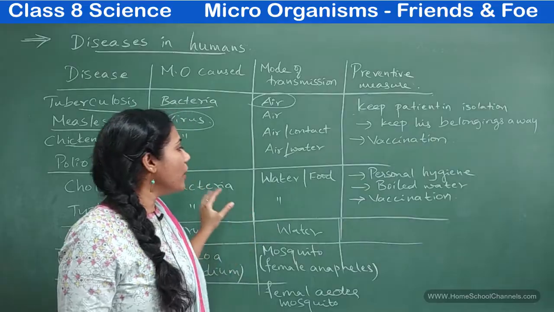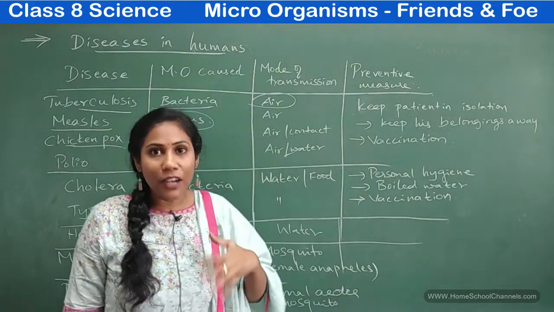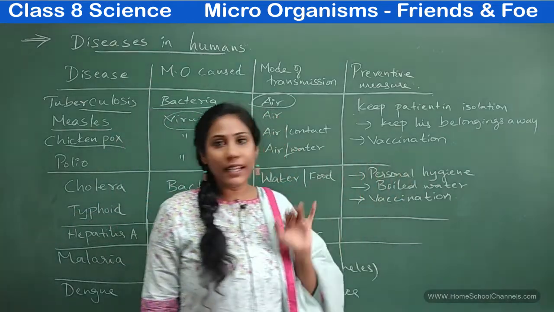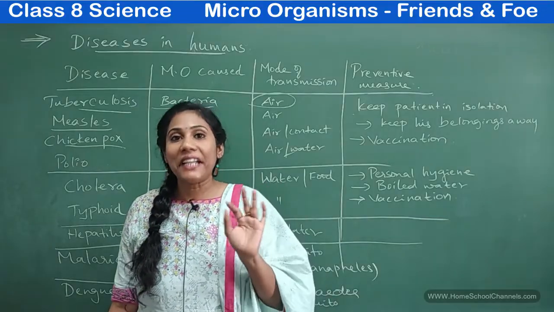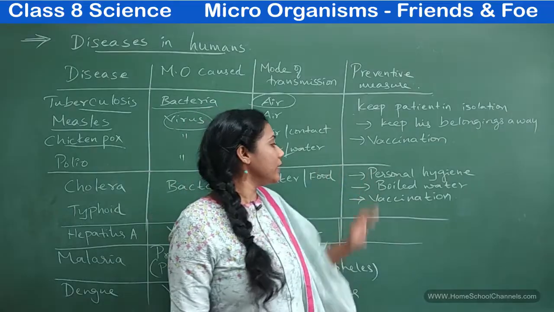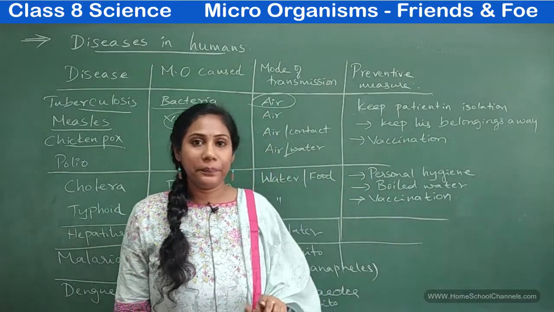So what are the preventive measures that you can follow? How can you avoid cholera? It's by maintaining personal hygiene. You have to keep yourself clean and tidy. Drink boiled water, drink good water, and get vaccination at the right time.